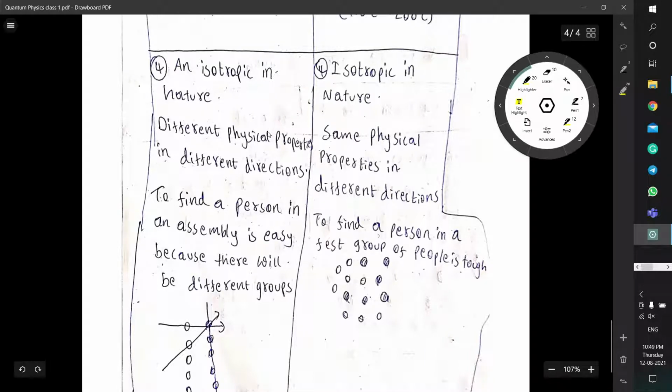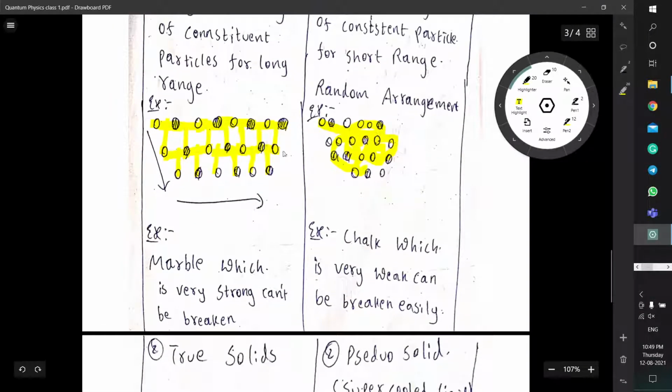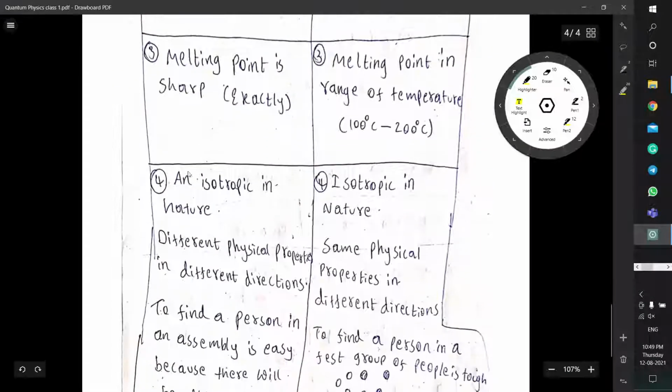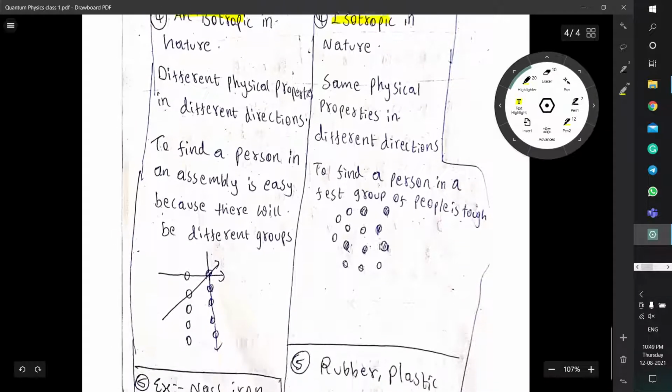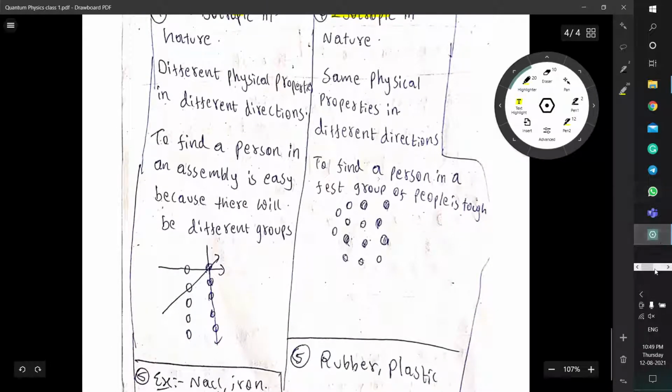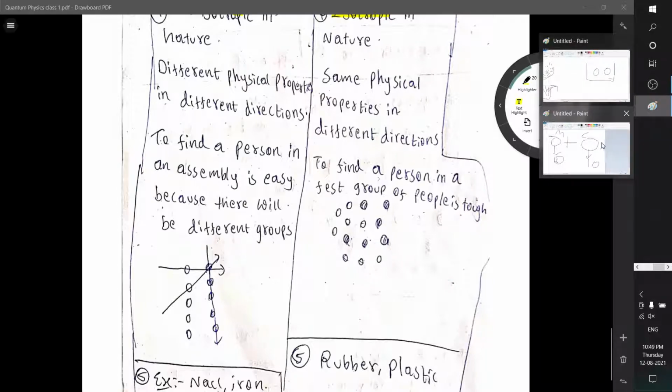Anisotropic is nothing but, here we had just discussed it, right? So it will form a particular shape. So anisotropic and isotropic in nature: different physical properties in different directions, and same physical properties in different directions. So if we consider this example, if we just see here,